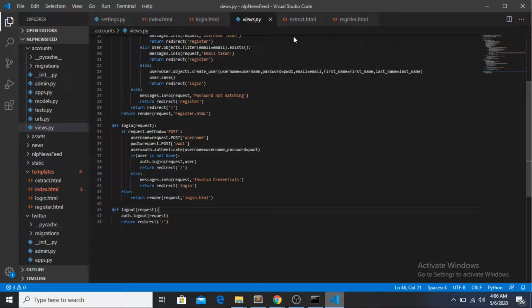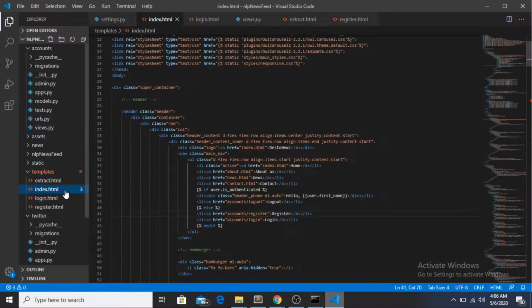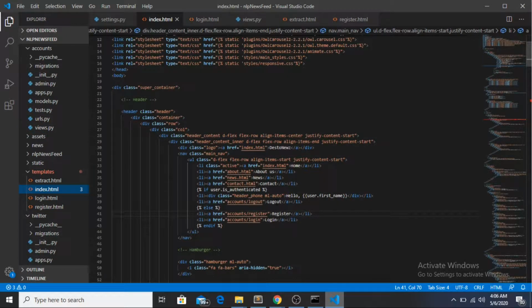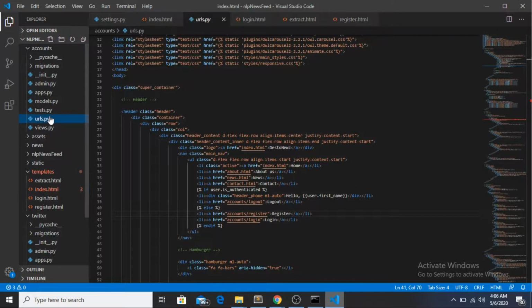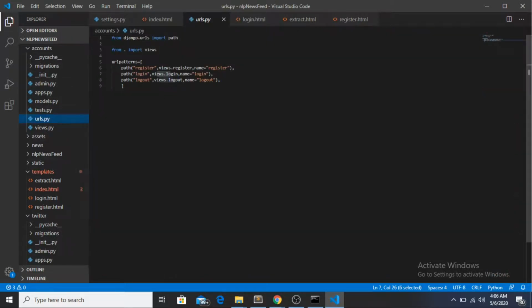For the logout, what happens is there is index.html. If the user, when he is already logged in, clicks on logout, he will be taken to account/logout. Where is the URLs file for accounts? So account/URLs. When it goes to logout, it will be calling views.logout, and name is equal to logout.